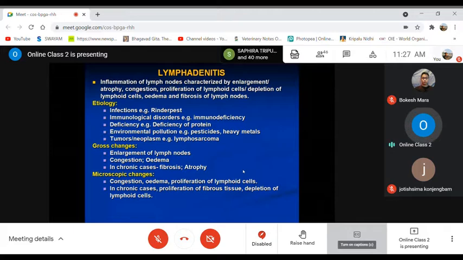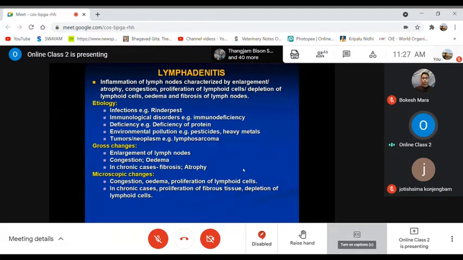Automatically there will be enlargement of the lymph node, except in case of fibrosis, it may be atrophied. In acute enlargement, congestion may be there, or proliferation of lymphoid cells, depletion of the lymphoid cells, edema also, and fibrosis of the lymph nodes leading to atrophy and reduction in size.